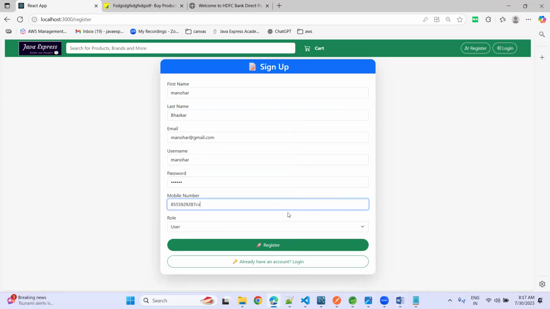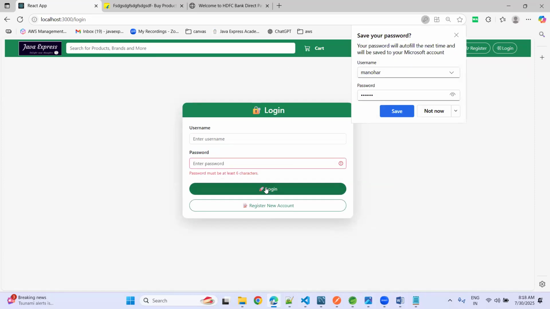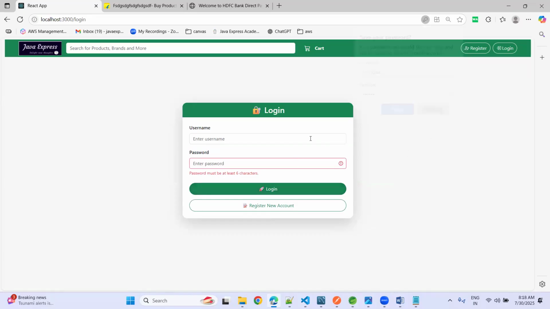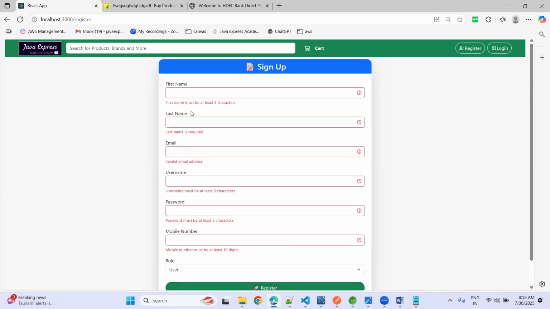Okay, here basically we need to do validation as well. If you click on register, now the user registration is successful. If you try to log in, password must be at least 6 characters. We will do validation as well. If you click register an account, see, first name must be at least 3 characters, last name is required, invalid email address, username must be at least 3 characters, password must be 6 characters.